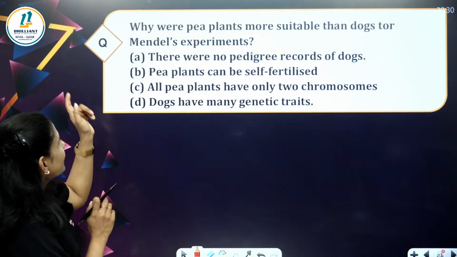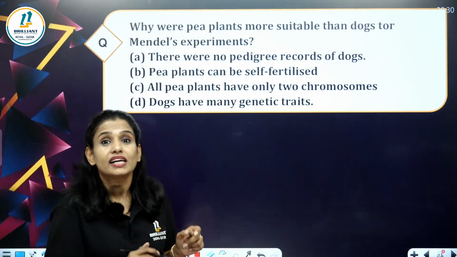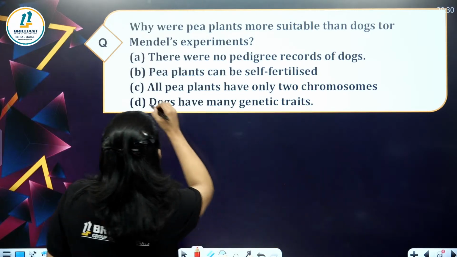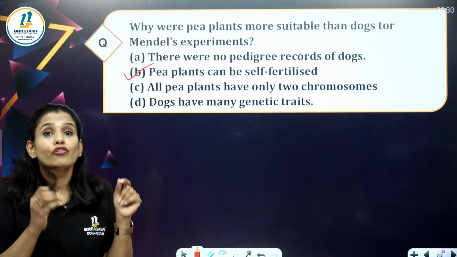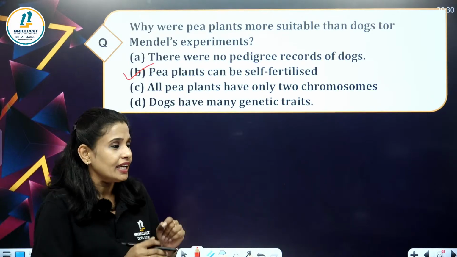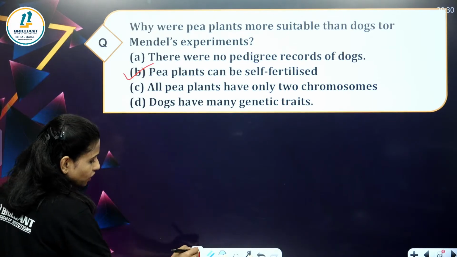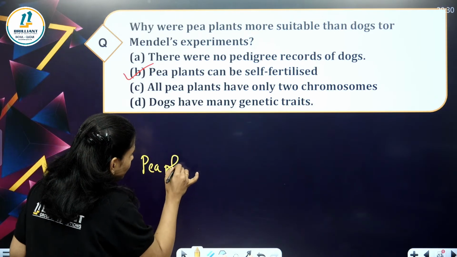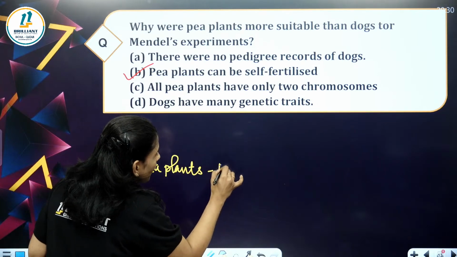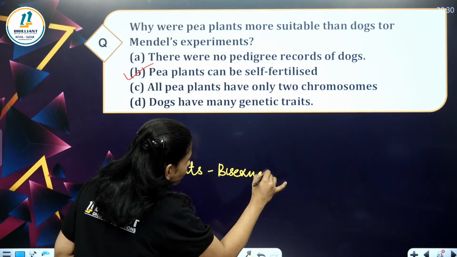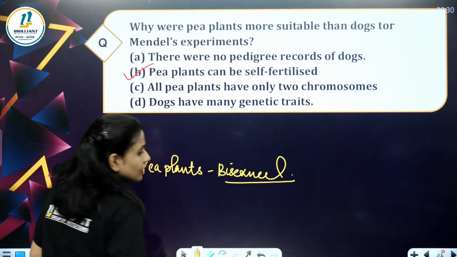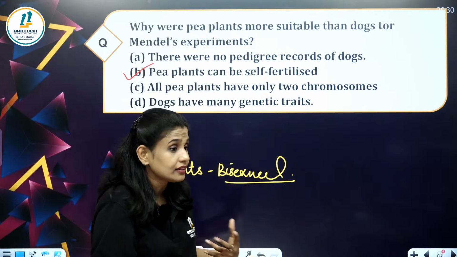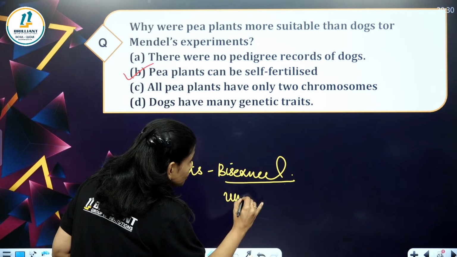Great. See, pea plants can be self-fertilized. It is because pea plants are bisexual. But here it is comparing with dogs, right? That are unisexual.